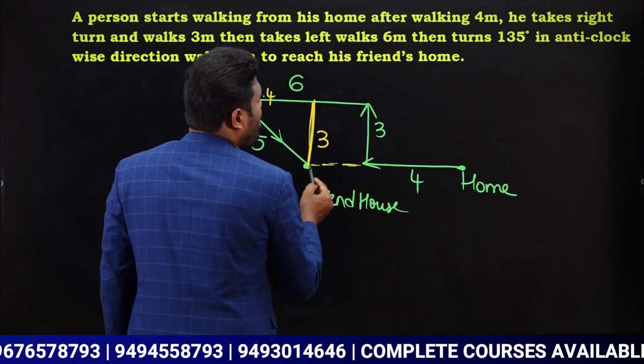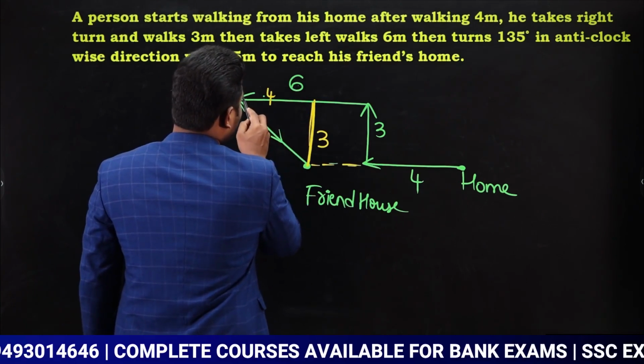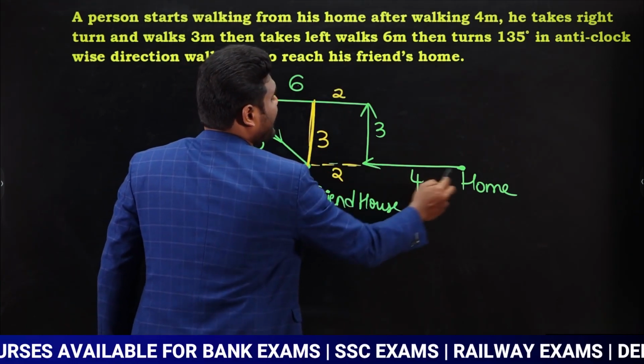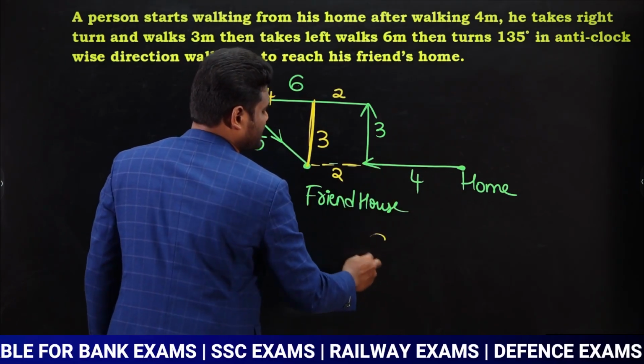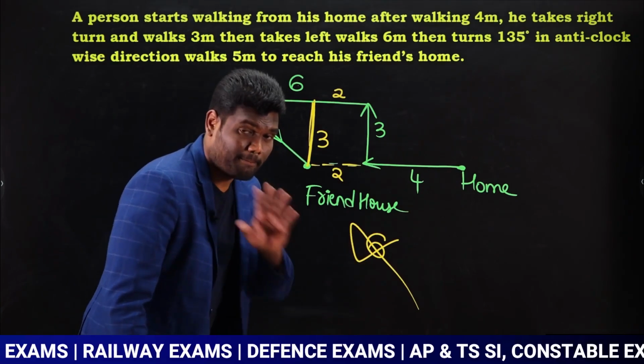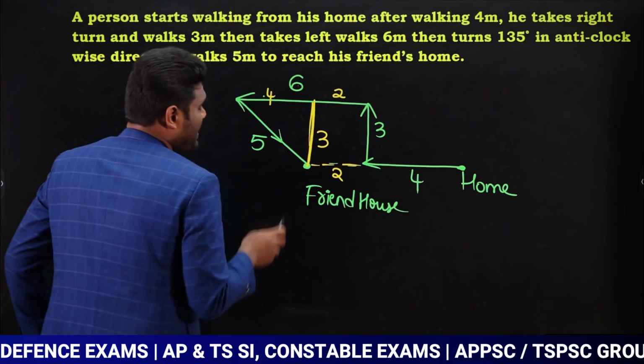Which means they are in the same horizontal straight line. When it is in the same horizontal straight line, out of 6, this is 4. Then this will be 2. So then I can say the distance is 2 plus 4, 6. But this is the wrong answer. Why? 6 is a possibility, but 6 is not the answer.